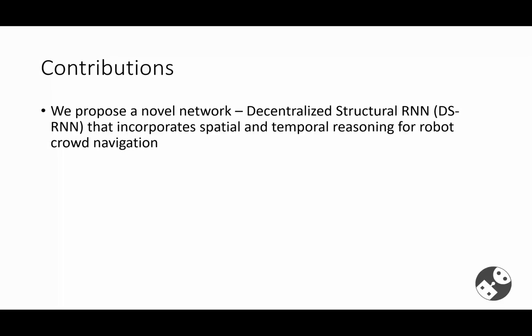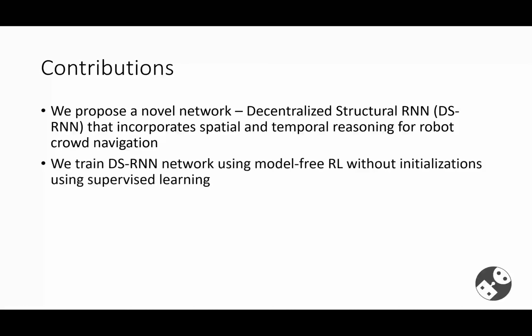In this paper, we present the following contributions. First, we propose a novel deep neural network called Decentralized Structural-RNN, or DSRNN, which incorporates spatial and temporal reasoning for robot crowd navigation. Second, we train our DSRNN network using model-free RL without any initializations using supervised learning.